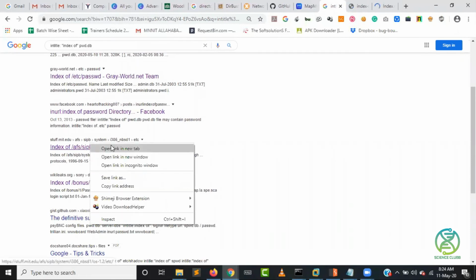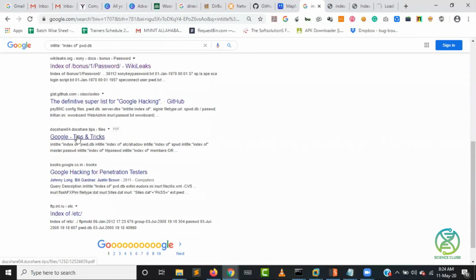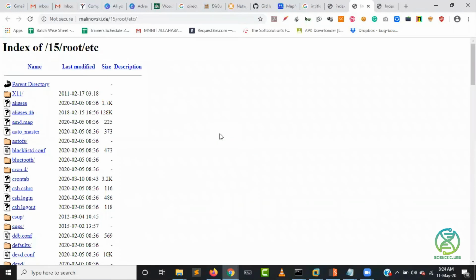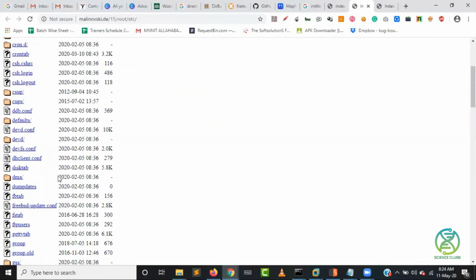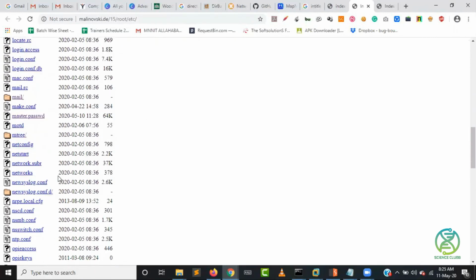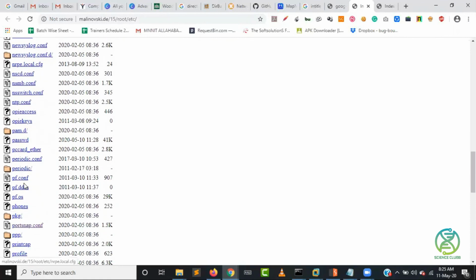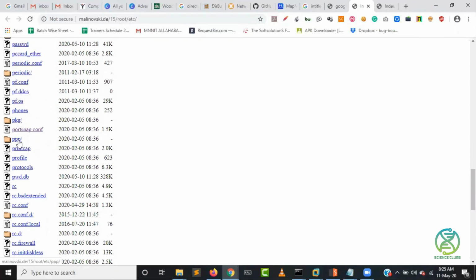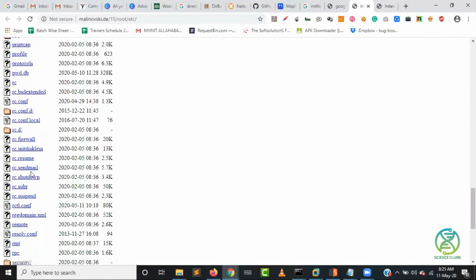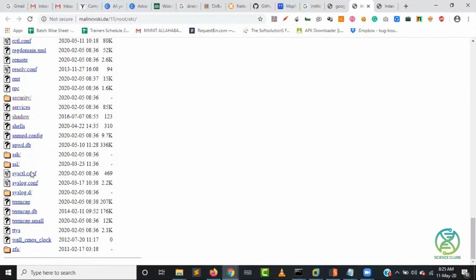File randomly. There are tricks. So you see, it opened this file for me, and you can just read about these files. You can just look for the password file. See, I got a password file. I'm not opening it. Okay, so you can read each and every file and find out good information about this file.